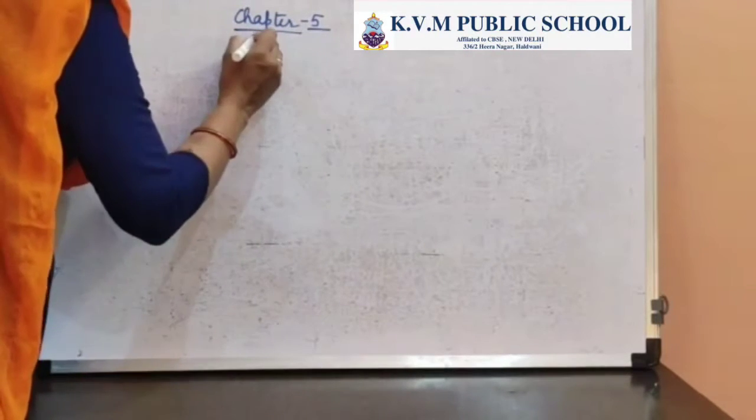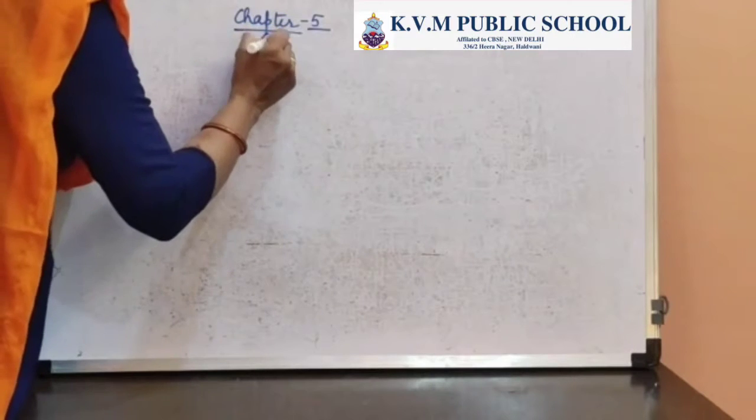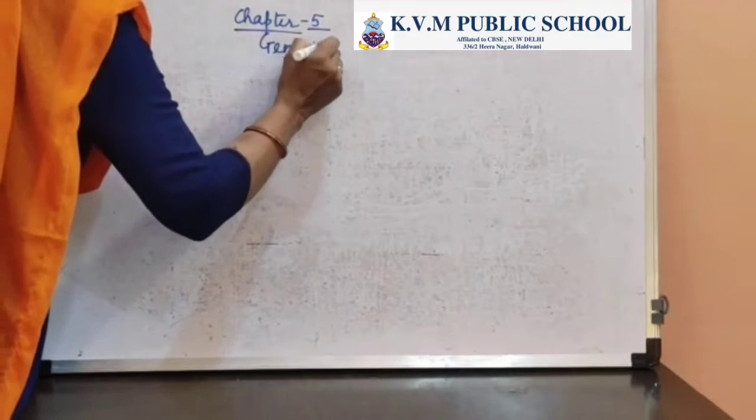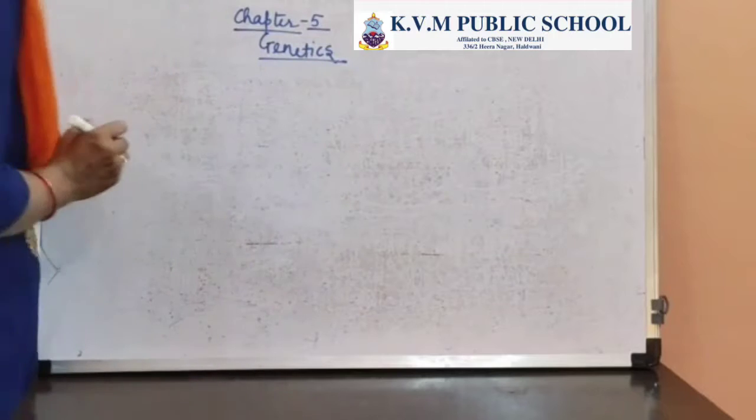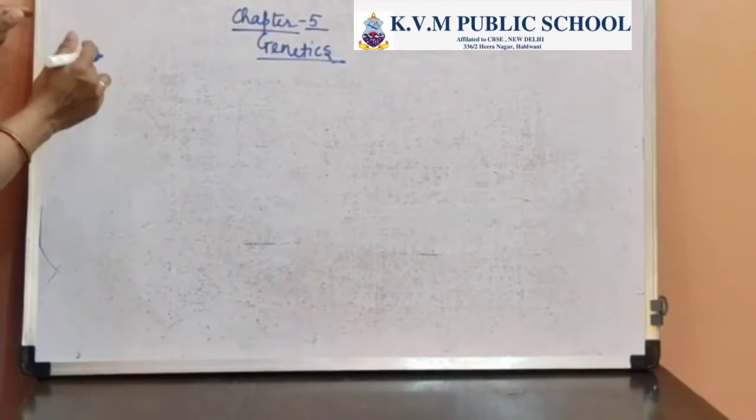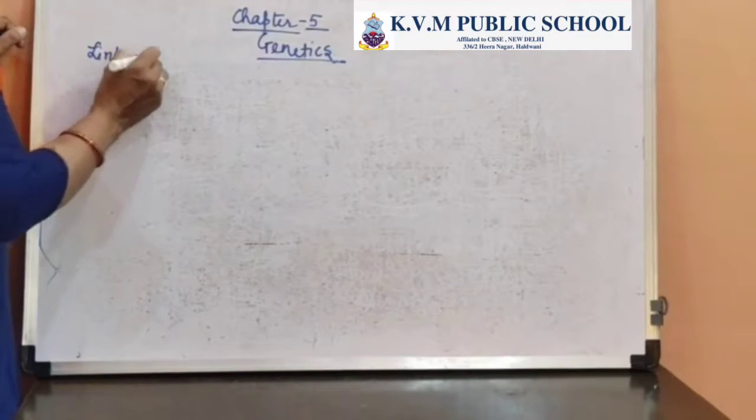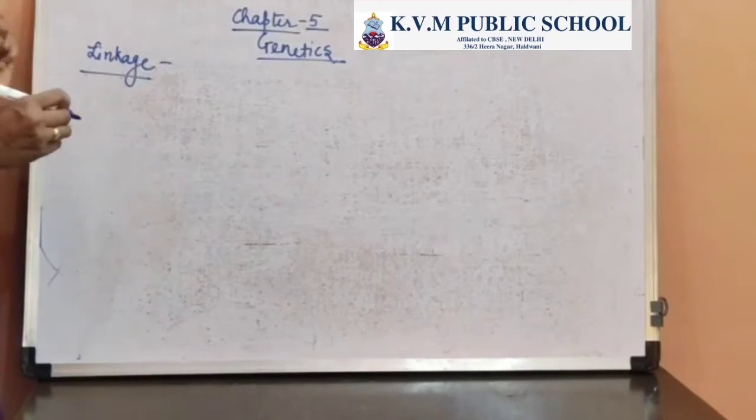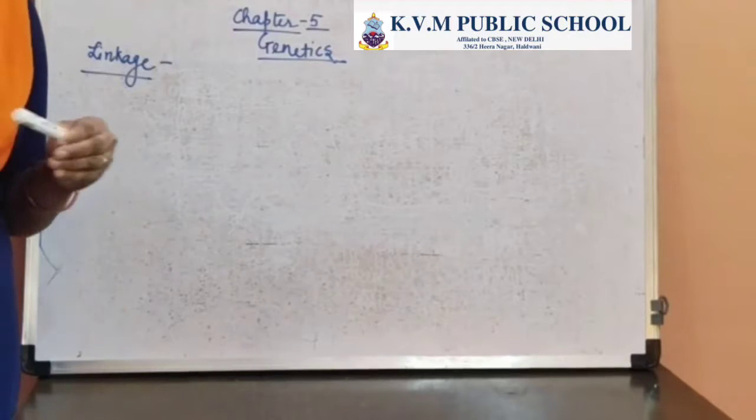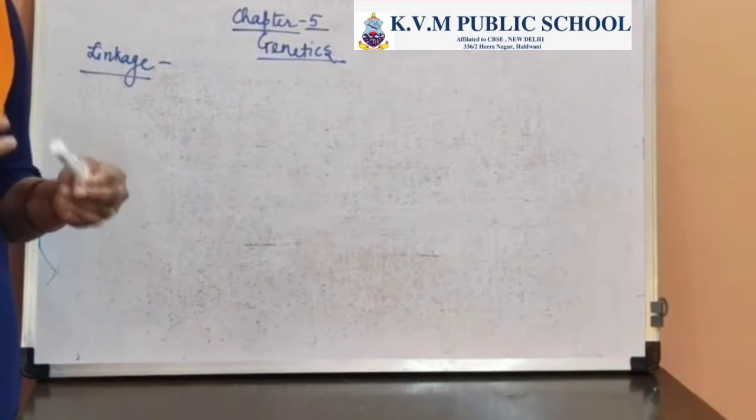Principles of Inheritance and Variation. That means we are basically talking about genetics, right? Now when I talk about the principles of inheritance and variation, today we have to understand a very important concept which is referred to as linkage. Now when I talk about linkage, what are linked genes?